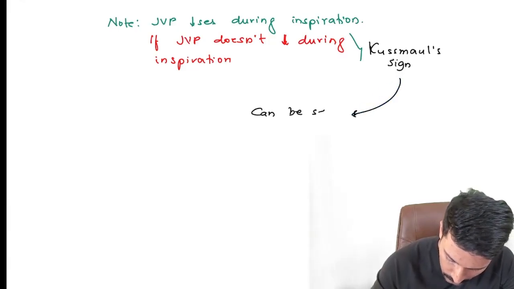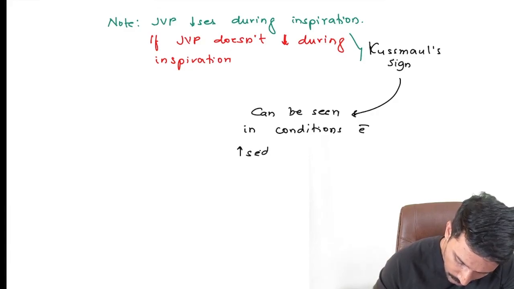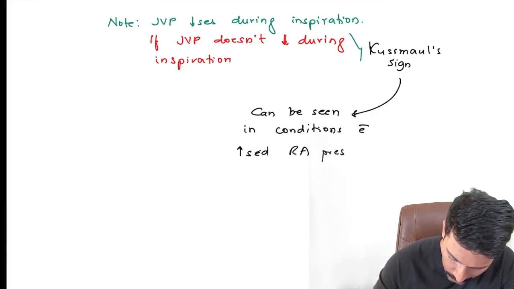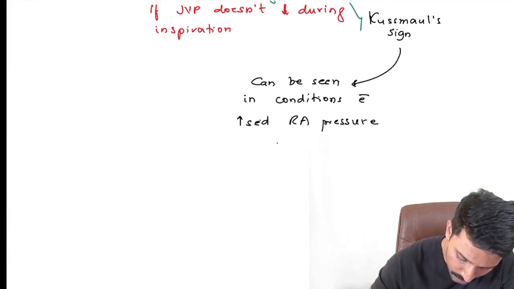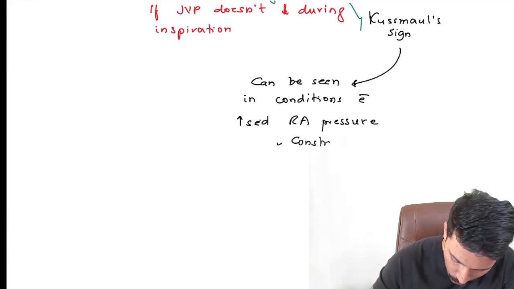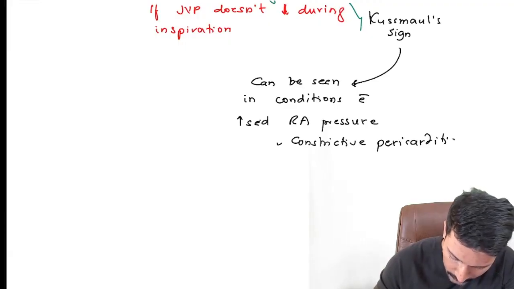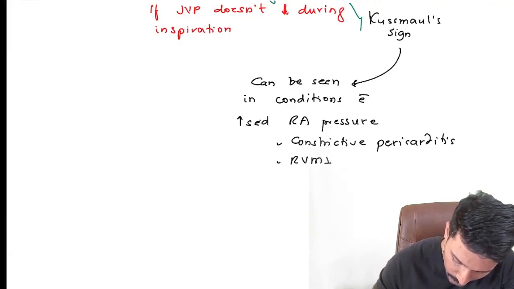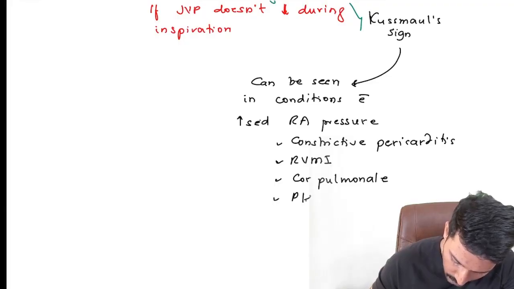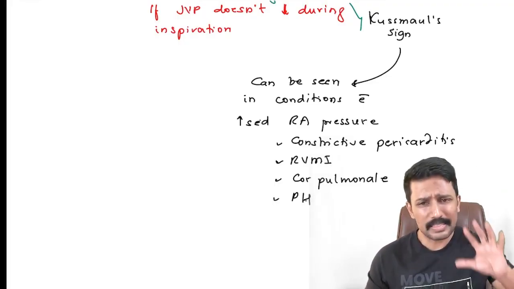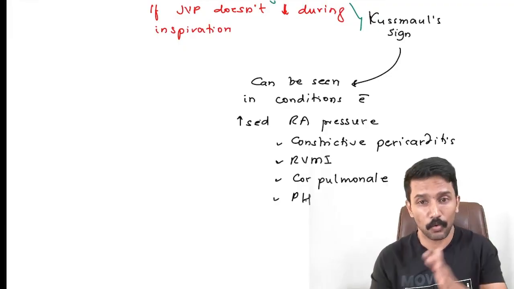Can be seen in conditions with increased right atrial pressure. So where all we will have increased right atrial pressure? Yes, we can have it in constrictive pericarditis. You can also have it in patients with right ventricular MI. You can also have in patients with cor pulmonale, because already the right sided pressures are high. You can have it in patients with pulmonary hypertension. In severe case of tricuspid stenosis and tricuspid regurgitation also you can have it.